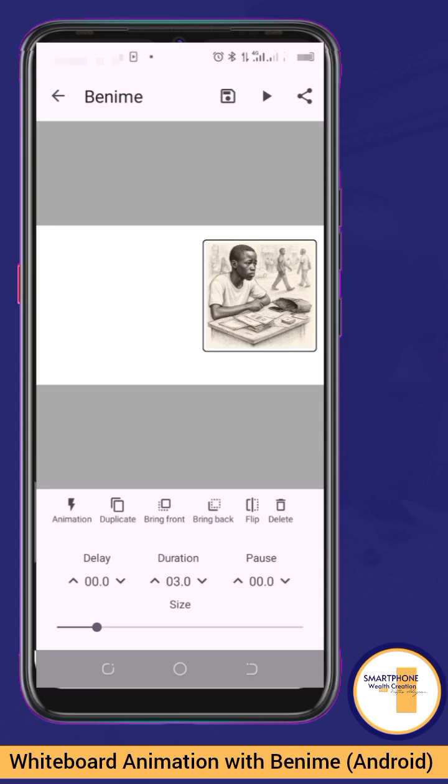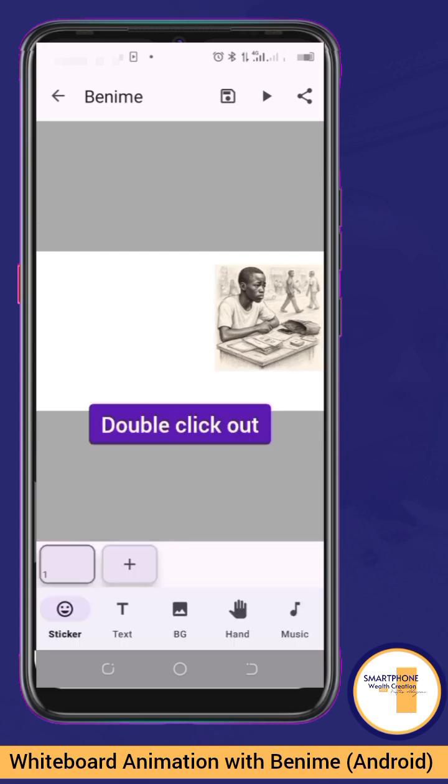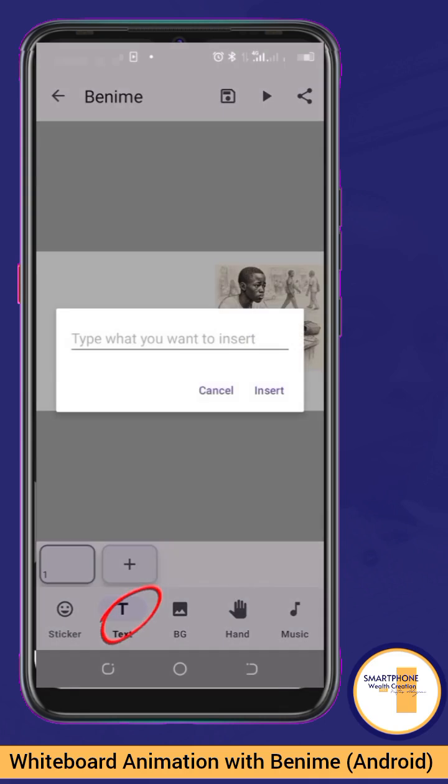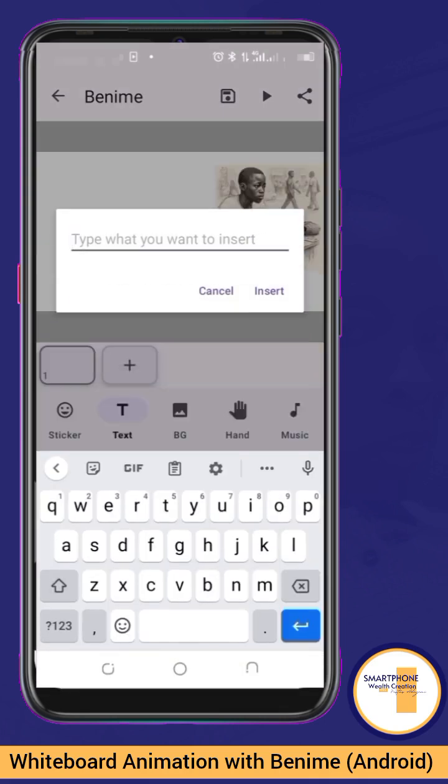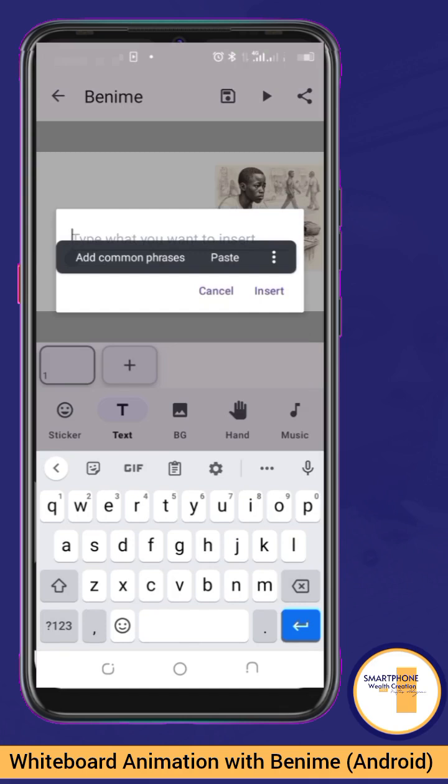So having done that, now if I click out, I'm done working on that particular image. So if I'm moving on to the next icon, which is the text, with this you can type your text or paste your copied text. Remember, we had already gathered our text. Remember the text, the voice, the script we copied from ChatGPT, and I pasted them on WhatsApp for convenience. So I can try to paste each and every one of them per scene here, which is what I'm going to do eventually. Or you could also type your text.